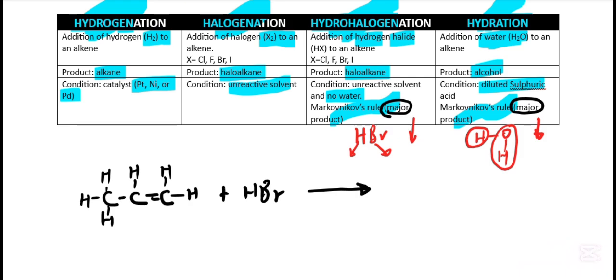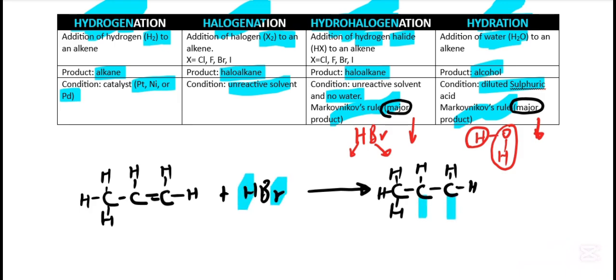So when this reaction has happened, the double bond breaks, which means we have 1, 2, 3. There is no double bond now, the double bond has broken there. Then we are left with spaces, one space for H and the other for Br.